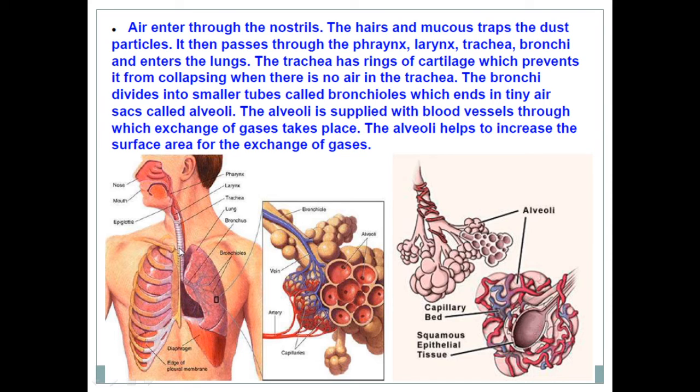The bronchi divide into smaller tubules inside called bronchioles, which end with tiny air sacs called alveoli. These are all alveoli. The alveoli are richly supplied with blood vessels through which exchange of gases takes place. The alveoli help to increase the surface area for exchange of gases.